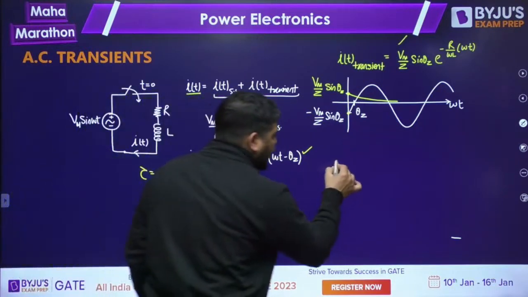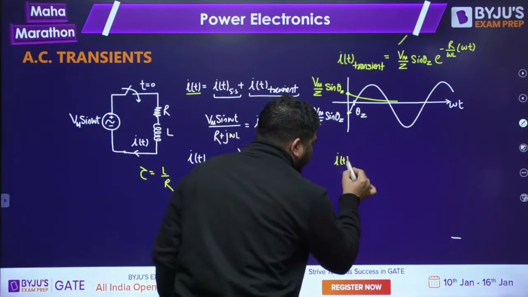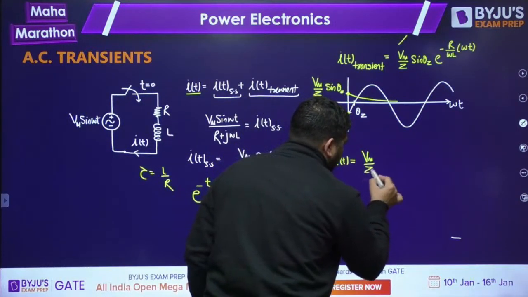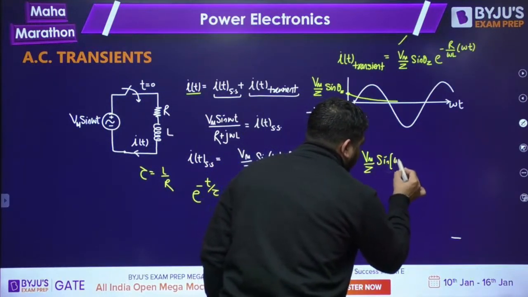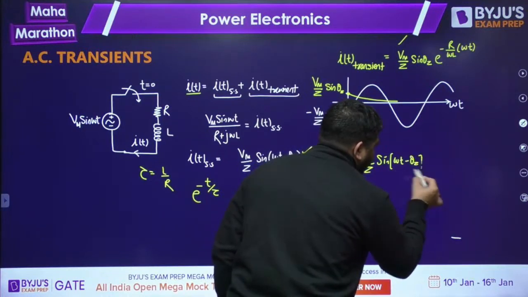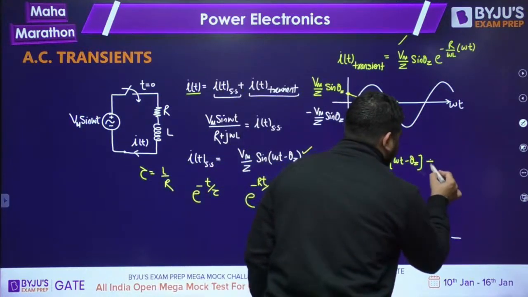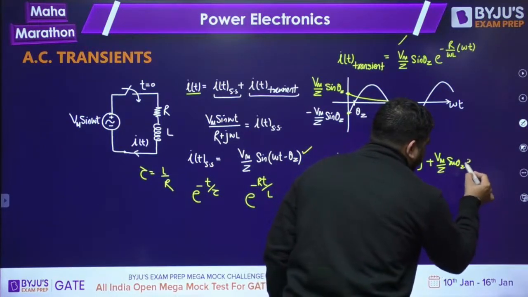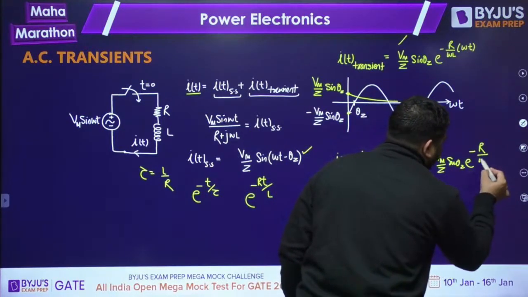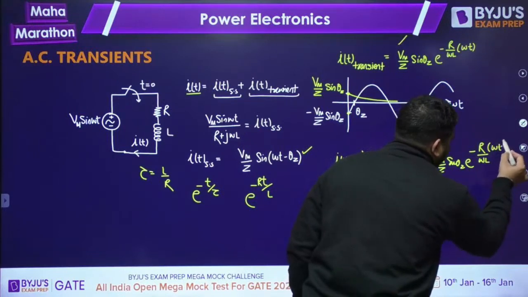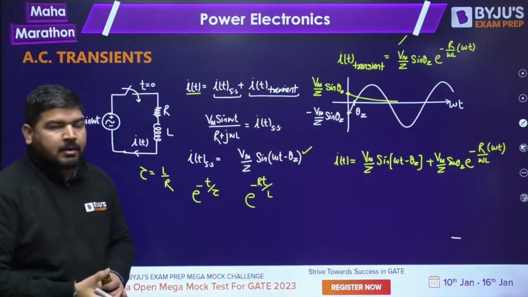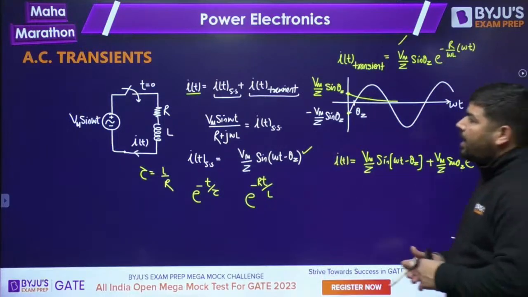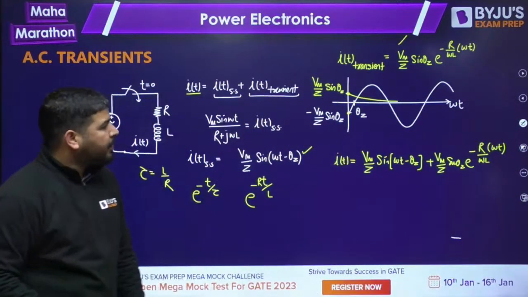So the total current iT will be equal to iT steady state, which is Vm by Z sine of omega t minus theta Z, plus the transient current Vm by Z sine theta Z e to the power minus R by omega L omega t. This will be the expression for the current iT. I hope it is clear to everyone.